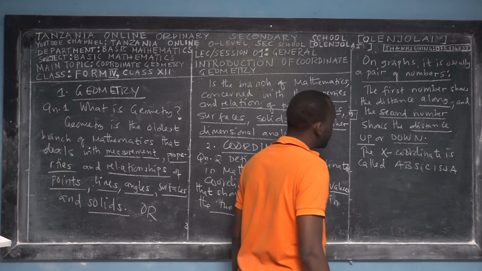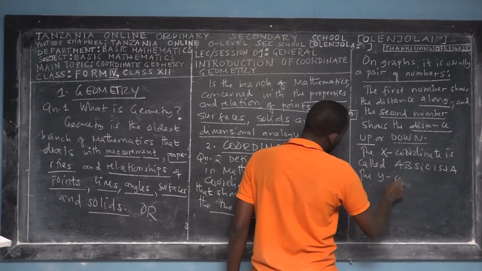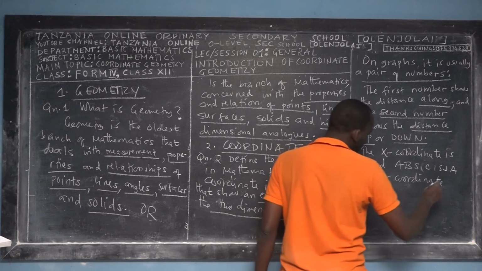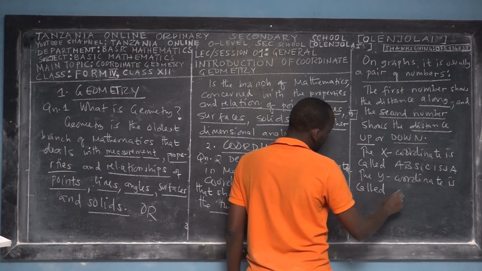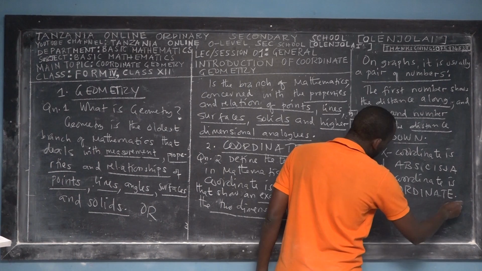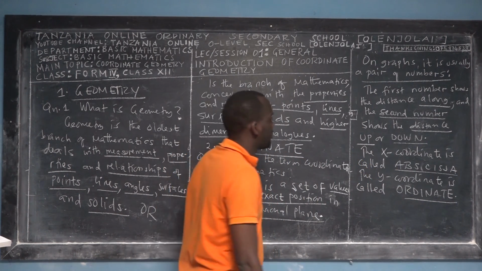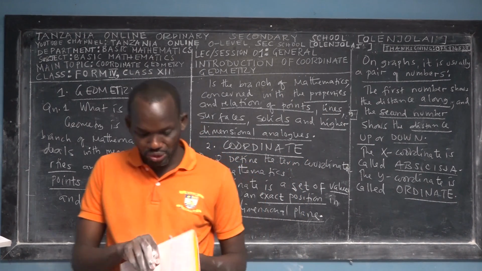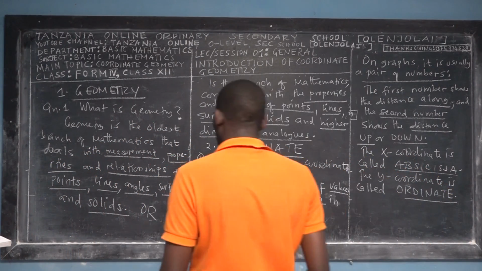Not the x coordinate, so it's called the abscissa. The y coordinate is called the ordinate. So those are the pieces of information that you need when you are learning the topic of coordinate geometry.